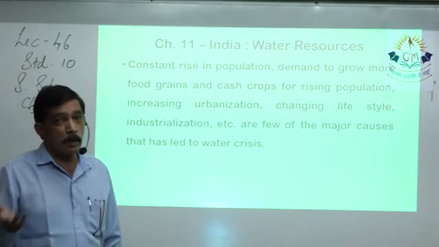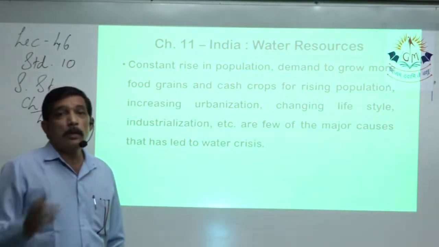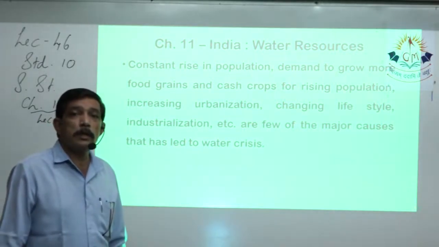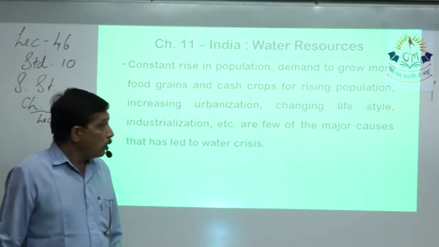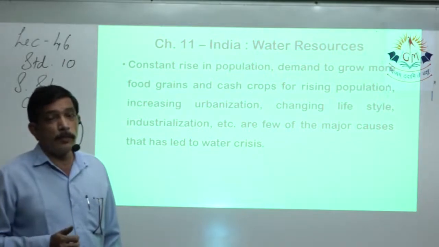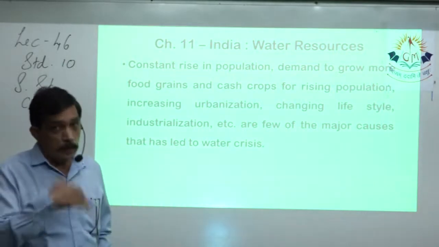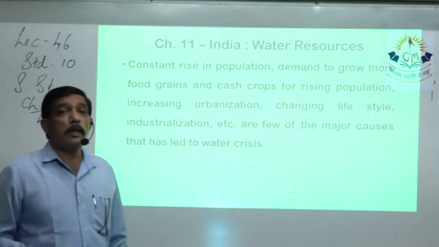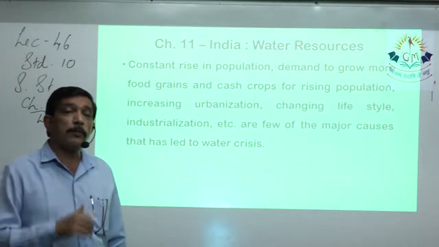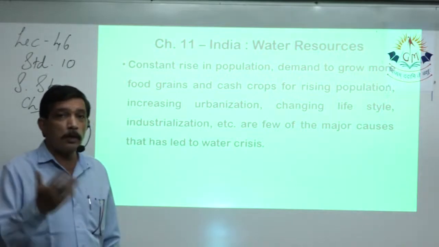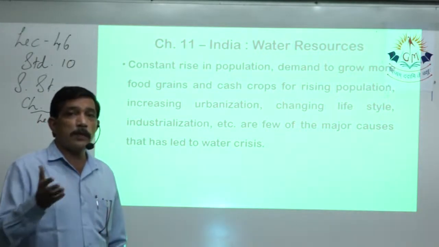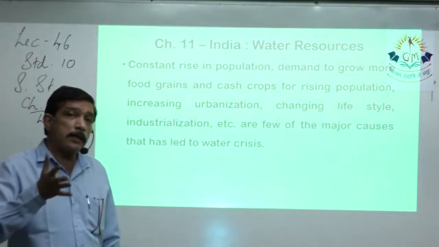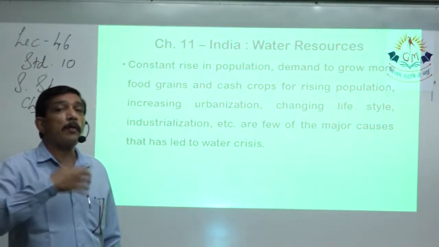Each and every house now has 1 or 2 cars and 2 or 3 vehicles, 2-wheelers at home. So the lifestyle has changed. People need bigger houses. People need to wear clothes for different occasions. Yes, for example, you people change 5 sets of clothes per day, right? So lifestyle has changed. As the lifestyle changes, there is more demand of water.